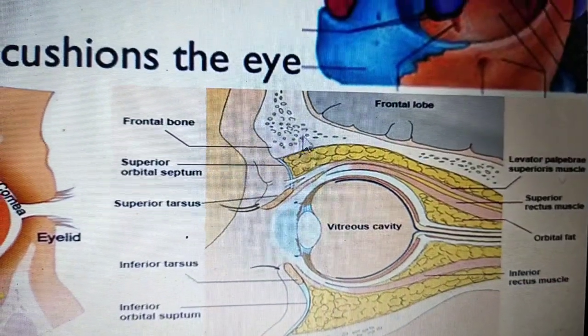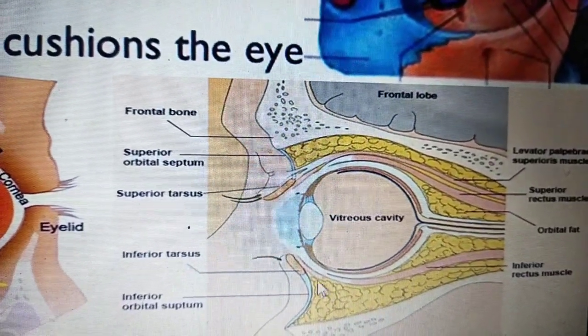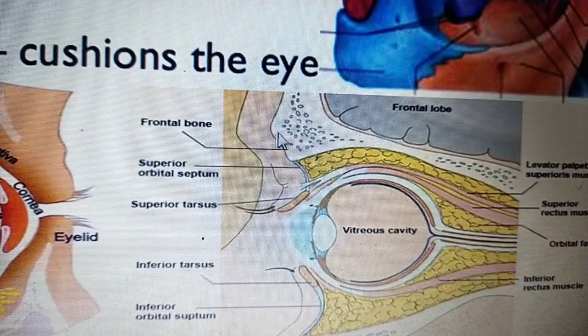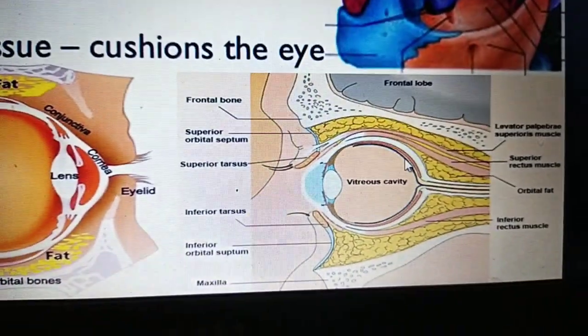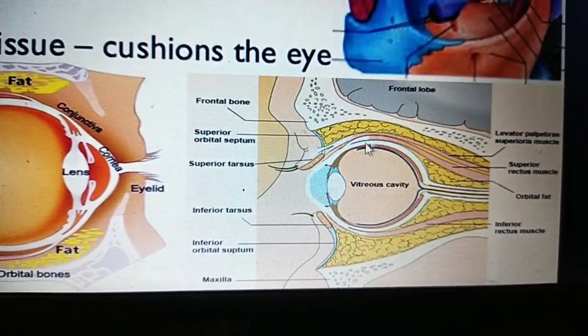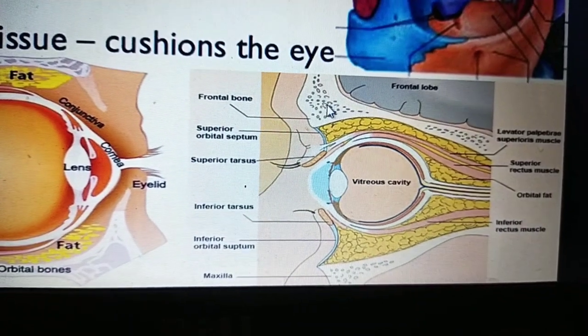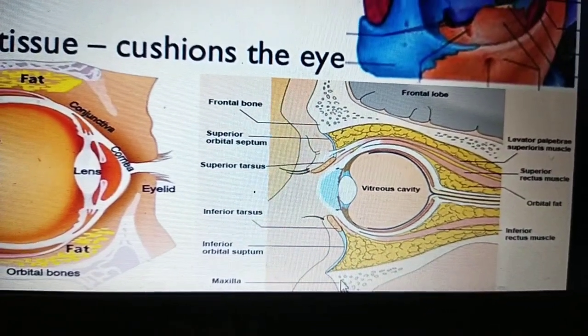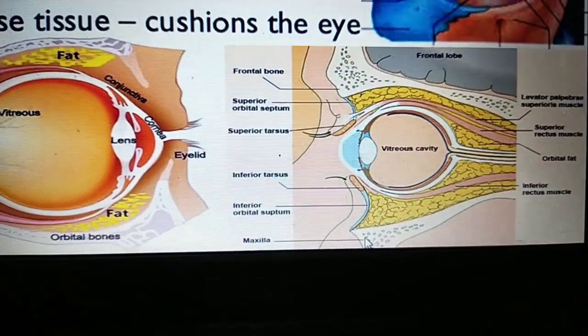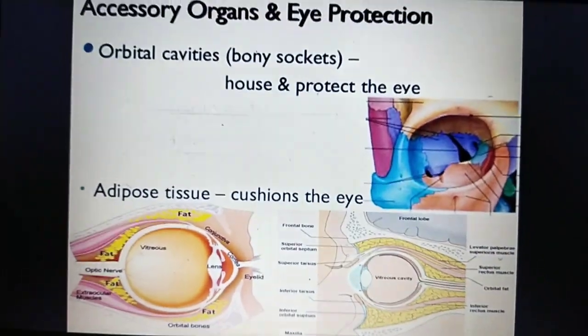You can see here how it is arranged. This is the orbital cavity or socket. This is the frontal bone, and this is the maxillary bone. Okay, we can go to the next slide.